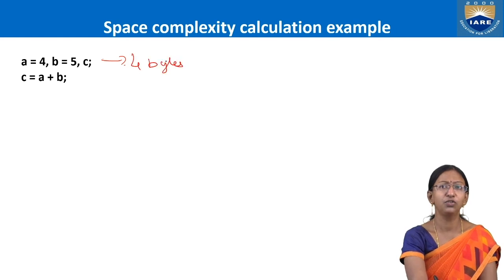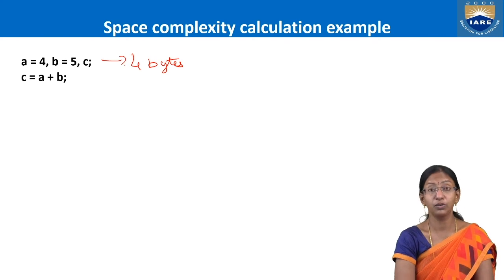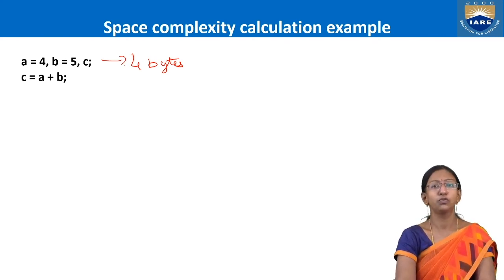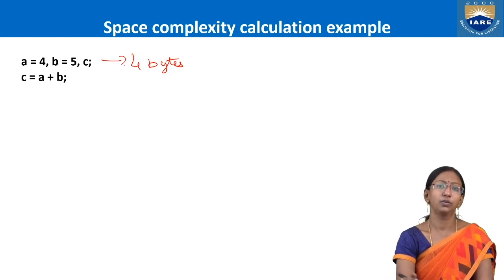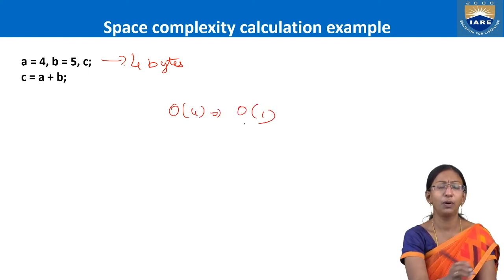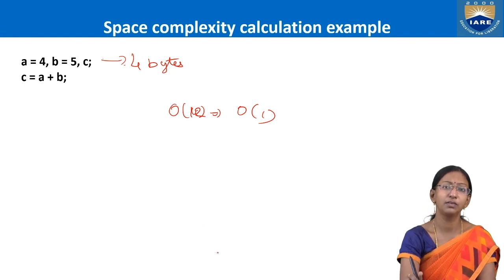Each variable A, B and C is going to take 4 bytes from memory to store its data, right? So order of 4 is nothing but a constant, so order of 1. 4 is a constant or not? For 3 variables, 4 threes are 12. Even 12 is a constant.